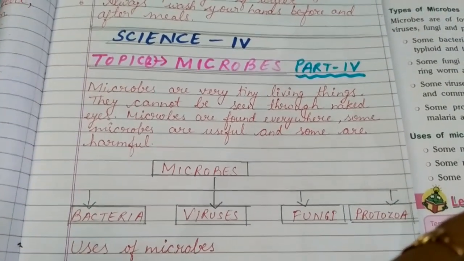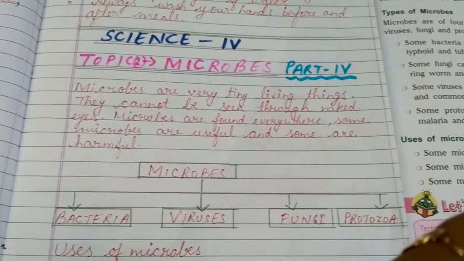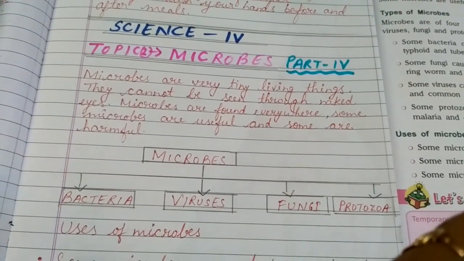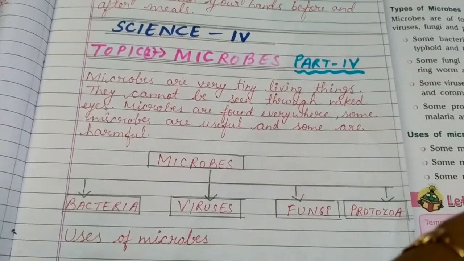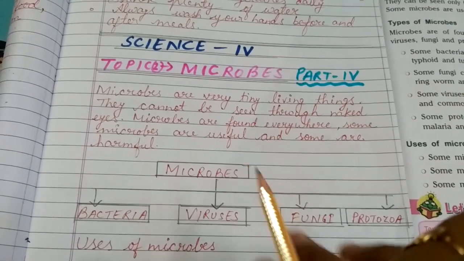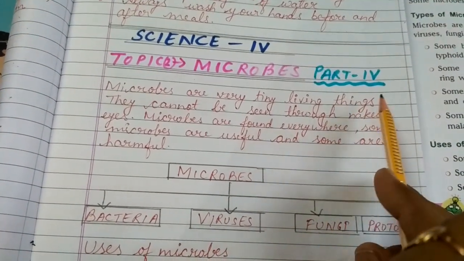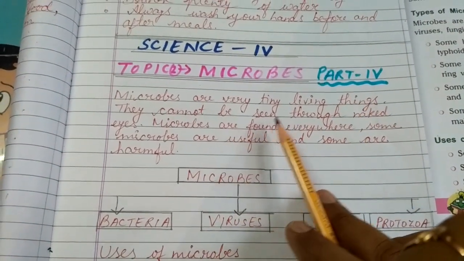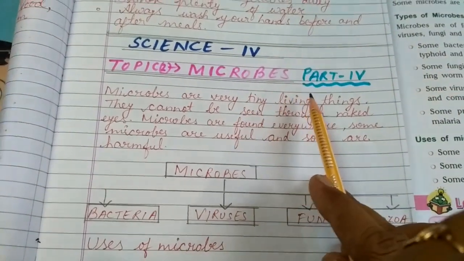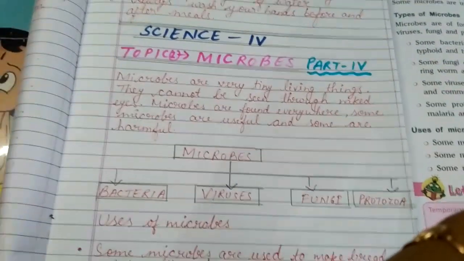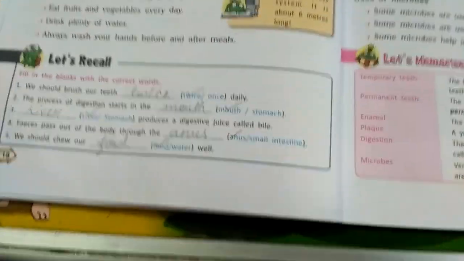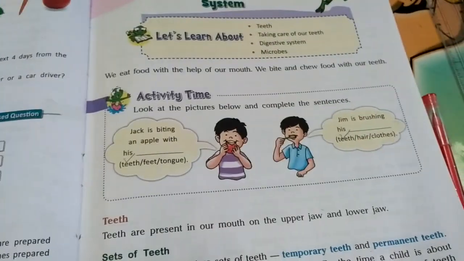As you know, we are doing the topic 2 from your science course book that is about teeth and the digestive system. So, this is part 4 of that particular topic. In this video, we are going to discuss the topic microbes in a little bit of detail. But before that, let me review the topics which we have done in this particular chapter.